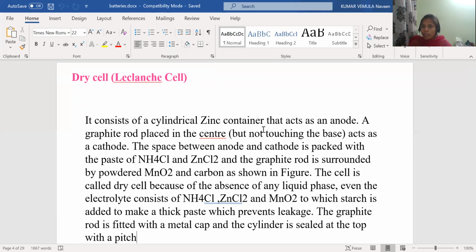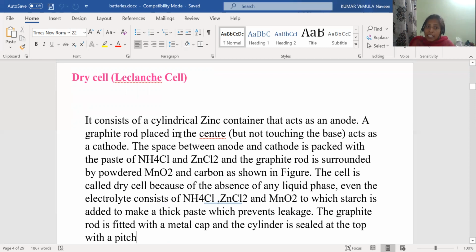When you open that battery, inside you will have a black colored rod. Whatever the external container is, that container is a zinc container, and inside the black rod will be there. That black rod is the graphite rod.